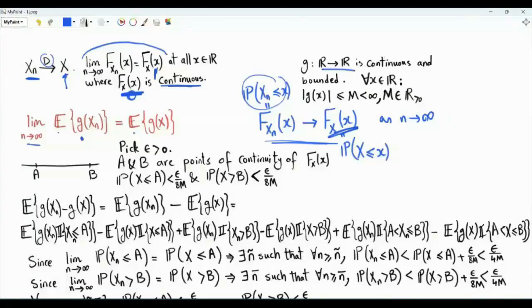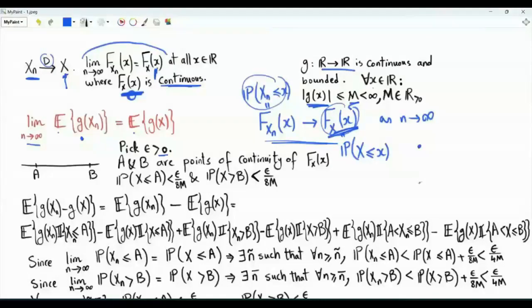The function g from R to R is continuous and bounded. There is a positive real number M such that the magnitude of g of x is less than or equal to big M for every x in R. Big epsilon is a positive real number.